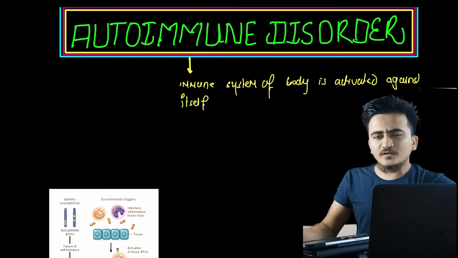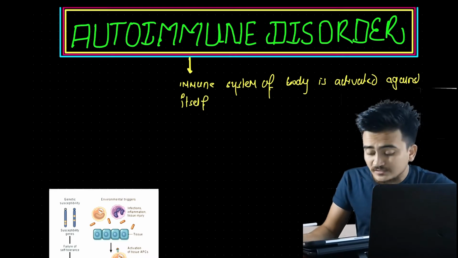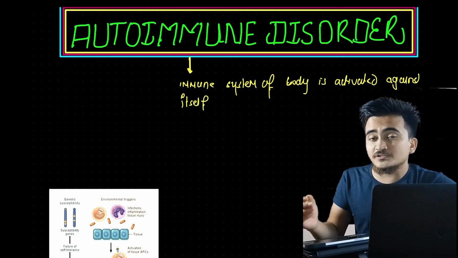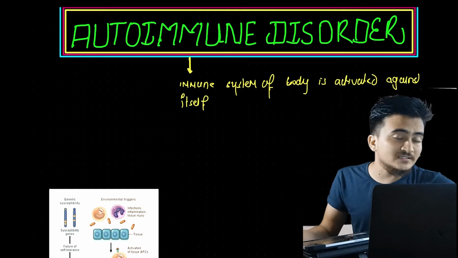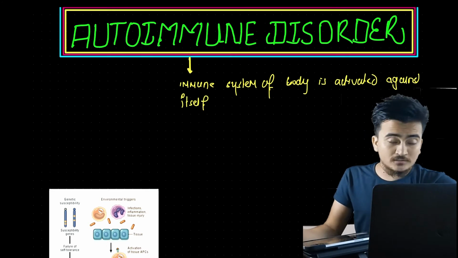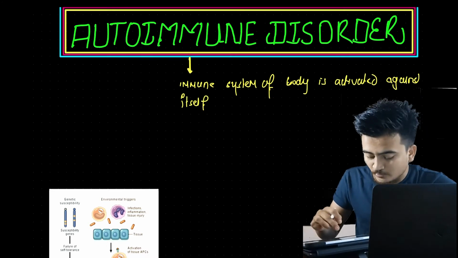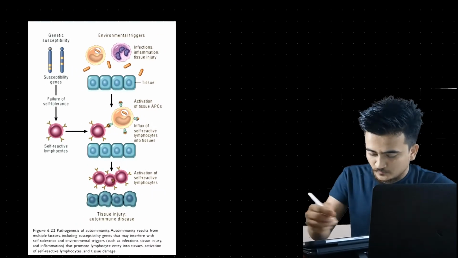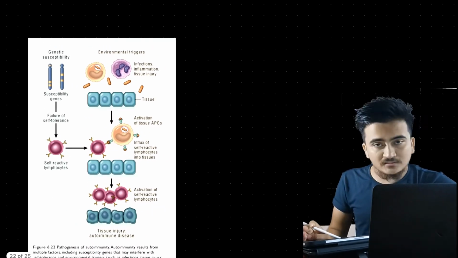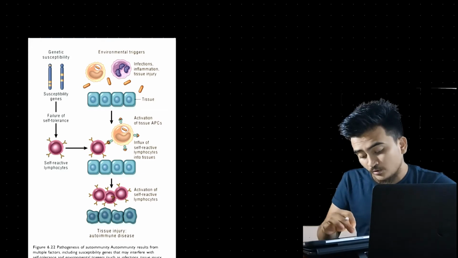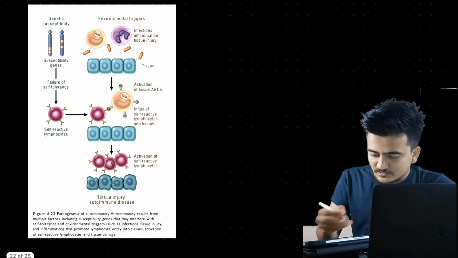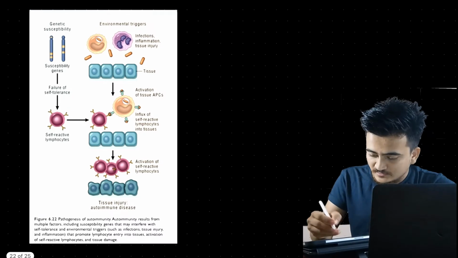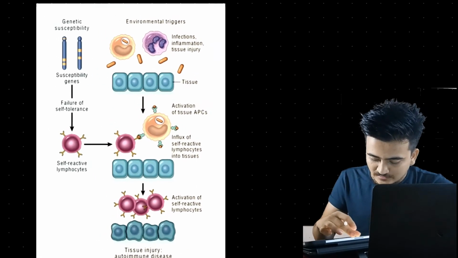Now, what are the various causes of this? I mean, why does the immune system of the body get activated against itself? There are various etiological factors that we will be talking about, but before getting into them, we would like to focus on the pathogenicity of autoimmune disorders. This is the diagram from the 10th edition of Robbins.